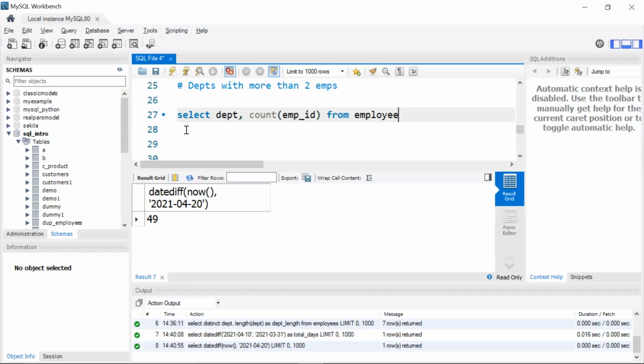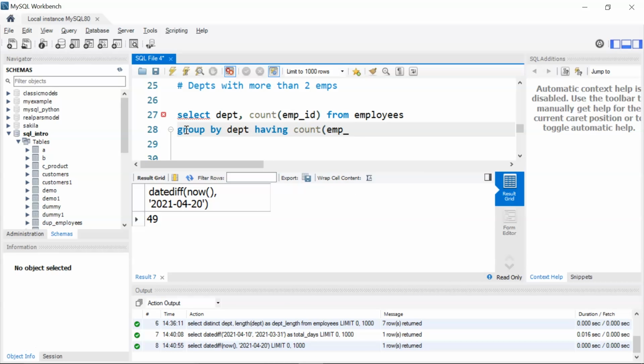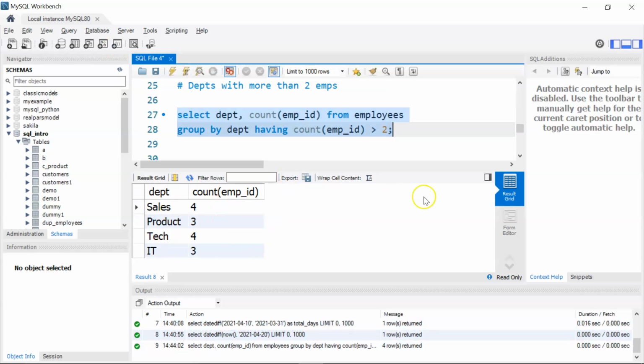From my table, that is employees, I'm going to group by department and then I'll use having my count of employee ID. This should be greater than 2. So our query will return only those departments which have more than 2 employees. Let's run and see. There you go.